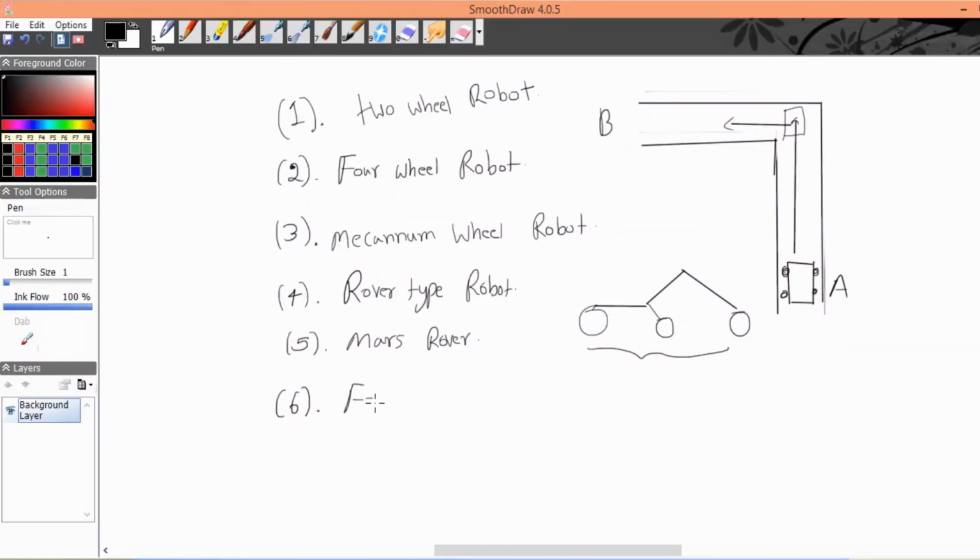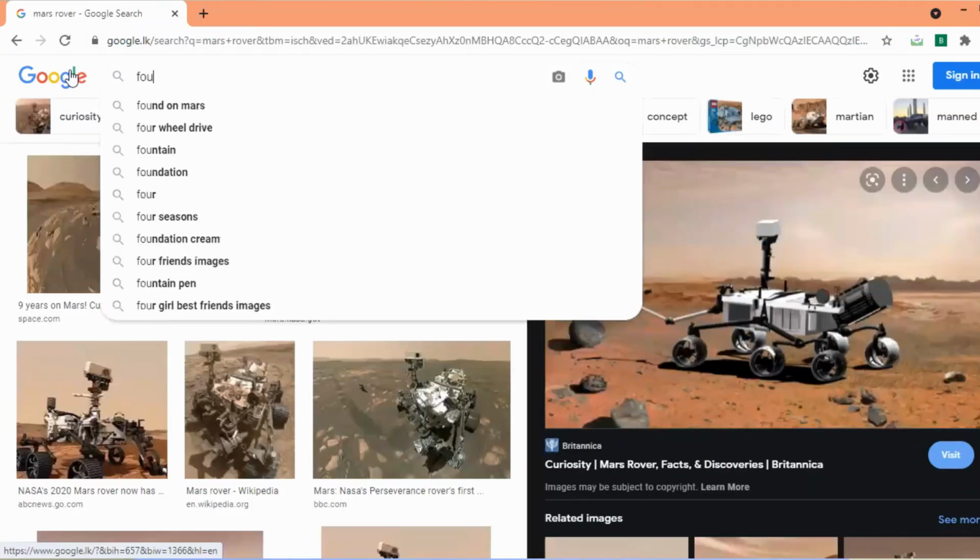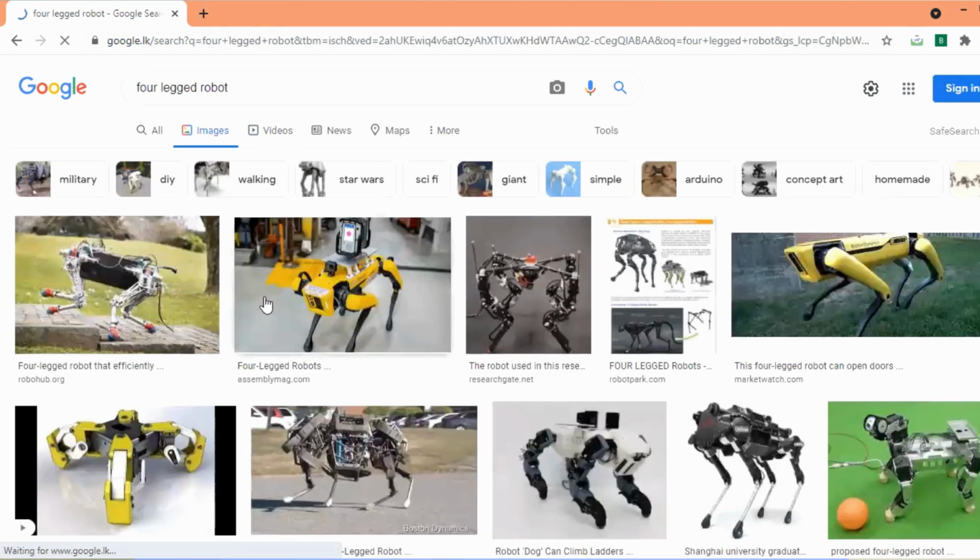Number 6, I want to show you a four-leg robot. Now all of these robot chassis have wheels, but now I want to show you a four-leg robot. Let me show you. Let's see those robot chassis from the internet. Four-leg robot. Now these are very advanced